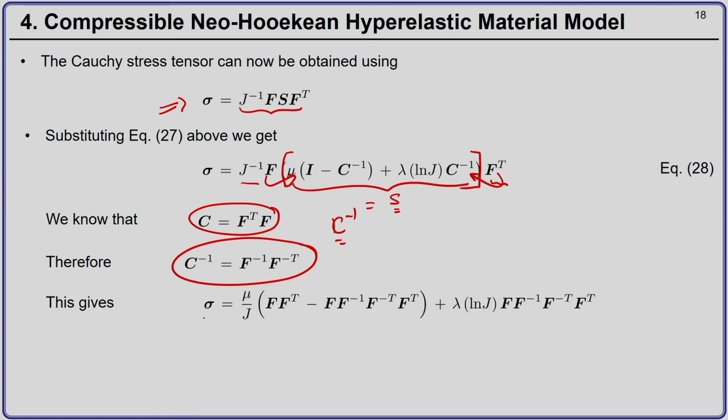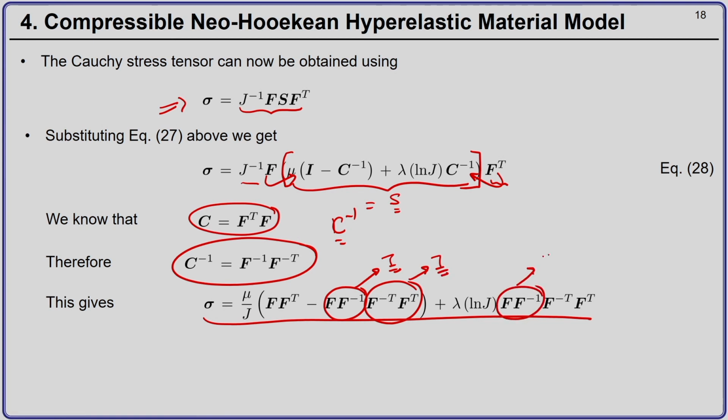So, what we get is this expression. F F inverse is nothing but identity, and F inverse transpose F transpose is nothing but identity.